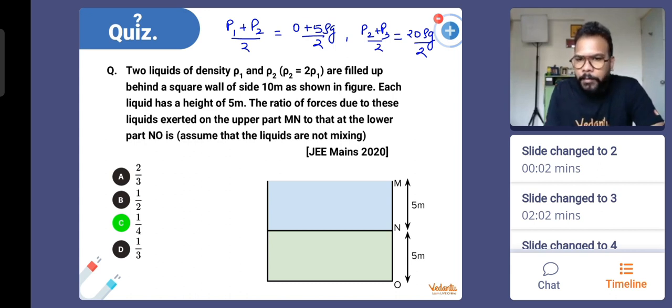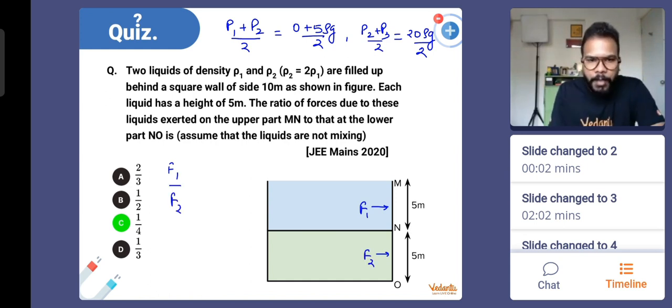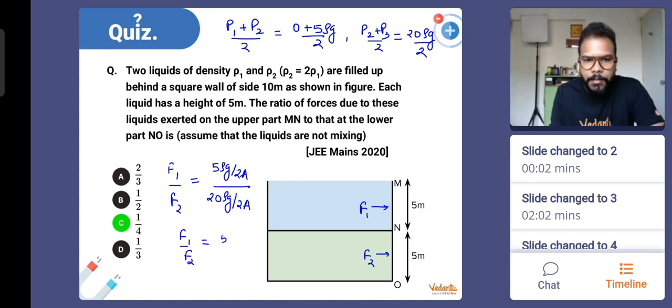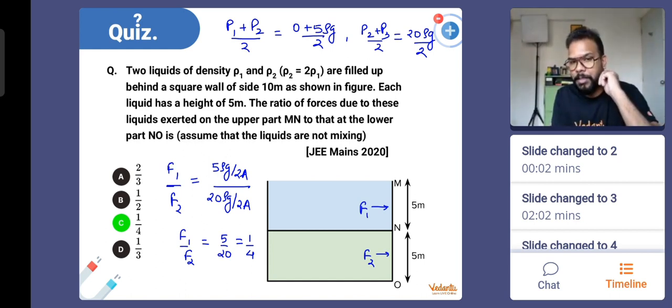Got it, everyone? Can I say that the area of wall Mn and area of wall On will be same? Do we agree? F1 by F2 will be equal to 5 rho G by 2 times the area. Why 2 times? Because this is denominator 2. Similarly, 20 rho G by 2 multiplied by the area. What do we get? Easy? 5 by 20 or 1 by 4. JEE Main question. This is a pretty good, decent level of question, I would say, for JEE Main. We have seen so many much simpler questions compared to this one. Okay, so we have the answer. Answer comes out to be option C.